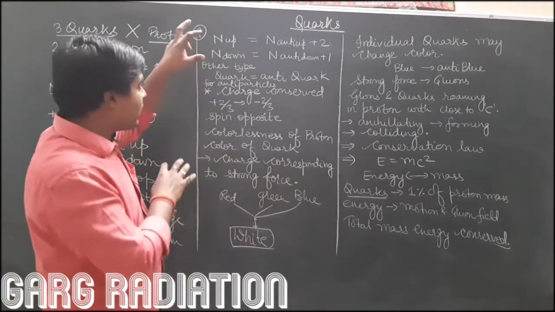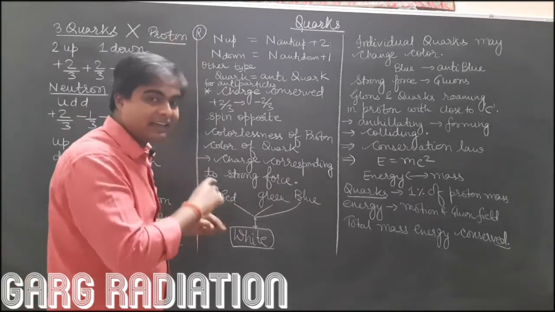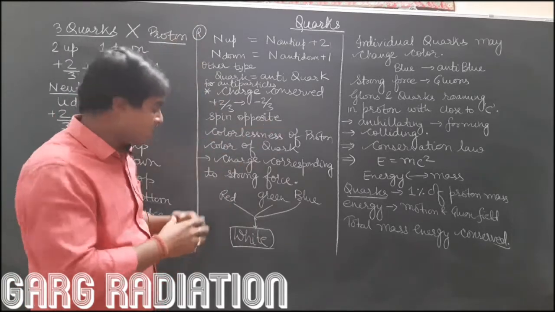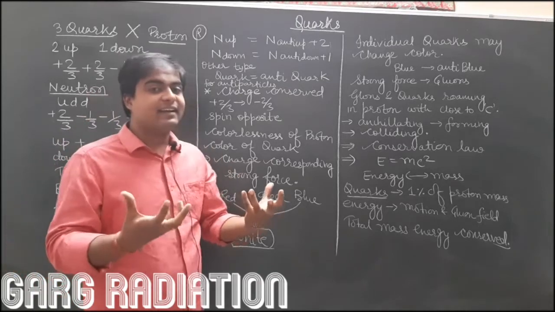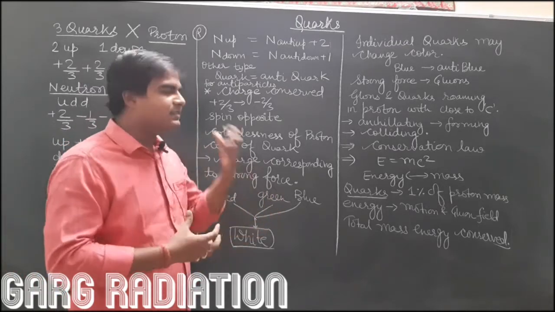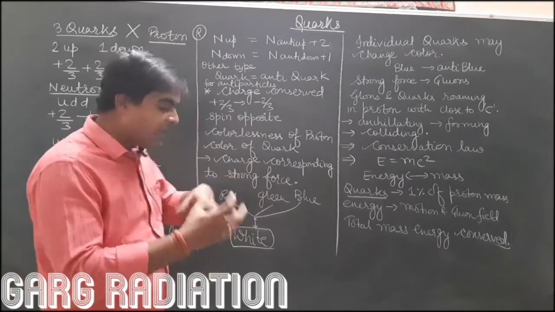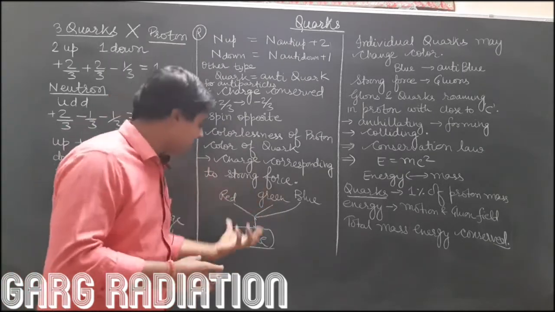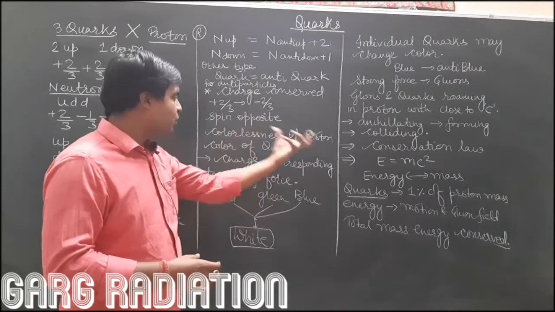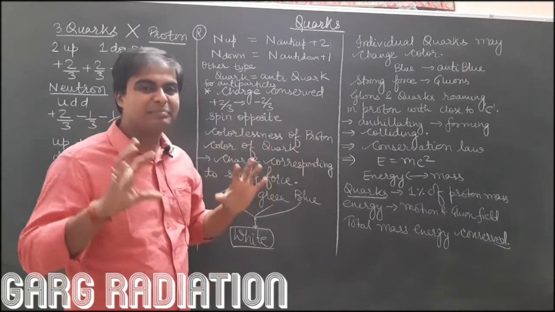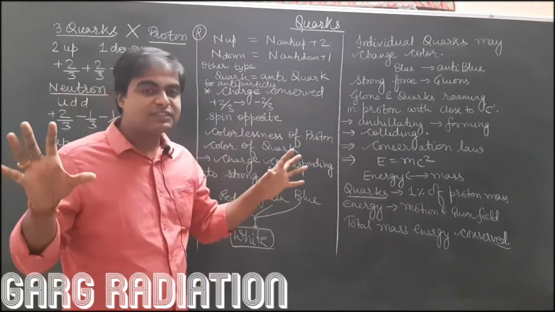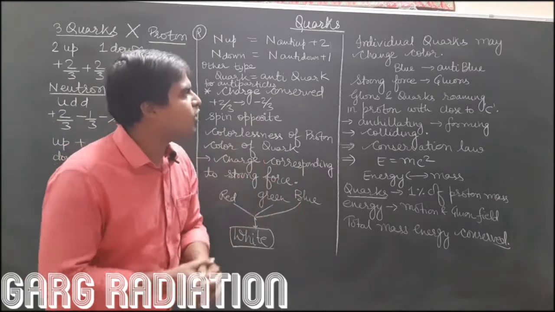Now, if one quark has a red color, its corresponding antiquark must have anti-red color so that it completely cancels out. And finally, we are left with three quarks. They completely cancel each other and make the proton completely colorless, meaning completely charge free in terms of strong force.